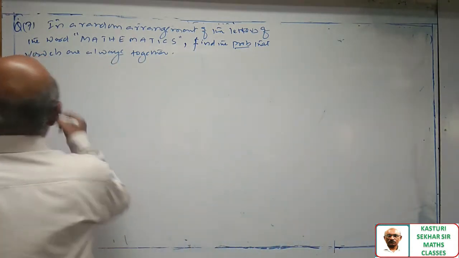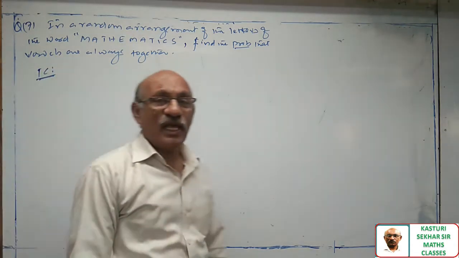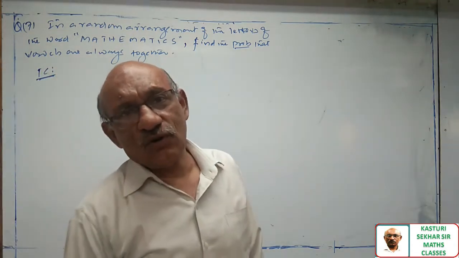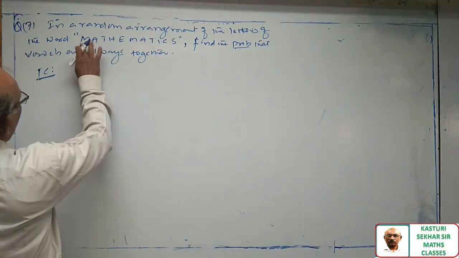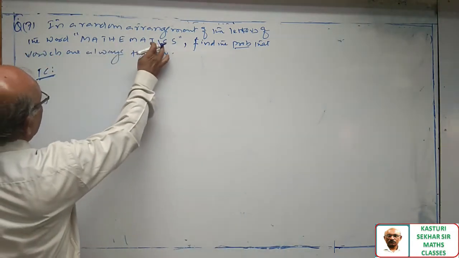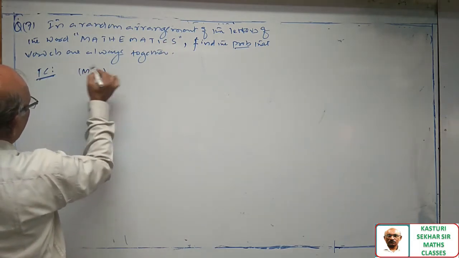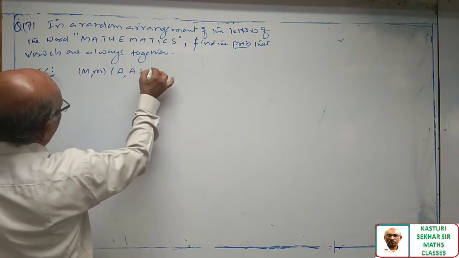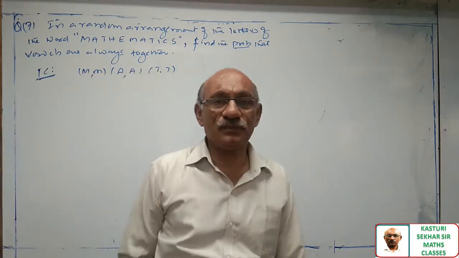First calculate the total number of cases. Total number of cases means arranging the letters of the given word mathematics without any restriction. It has 11 letters, of which M is repeated 2 times, A is repeated 2 times, T is repeated 2 times.